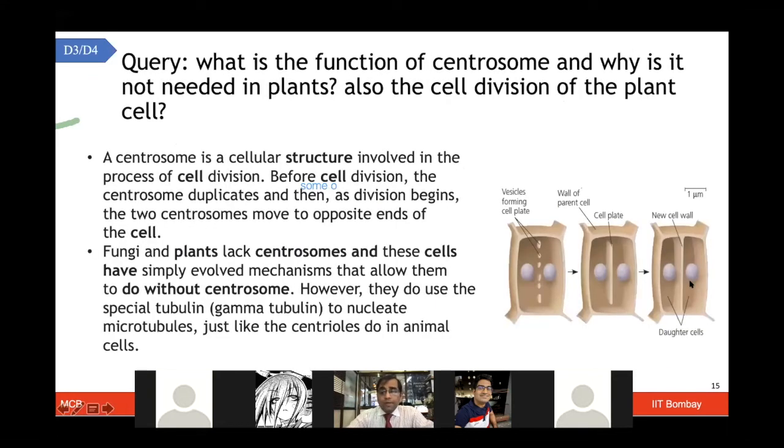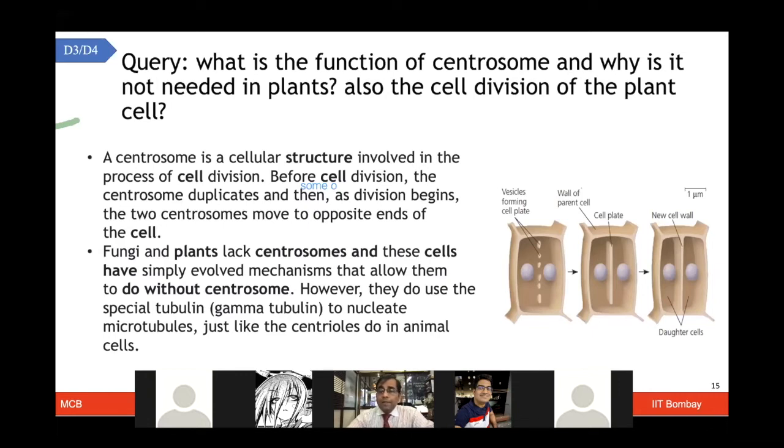One more question was: what is the function of the centrosome and why is it not needed in plants? Also, the cell division of the plant cell. The centrosome is essentially involved in the cell division process. Fungi and plants actually lack the centrosome.